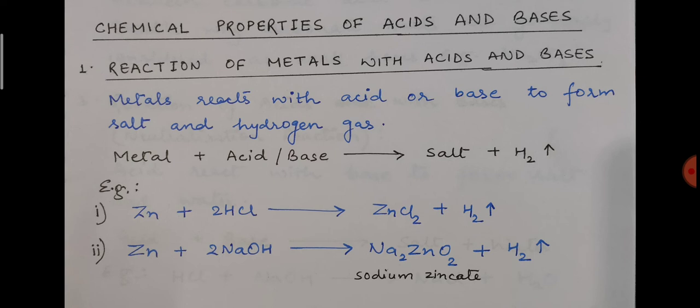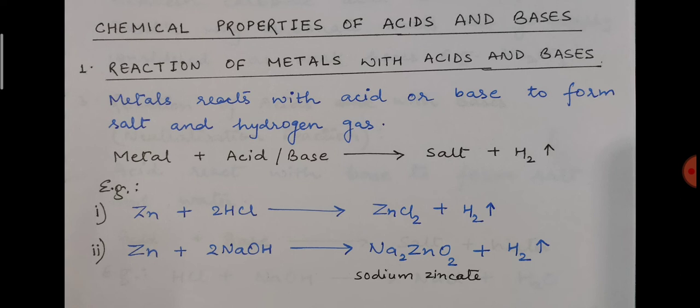So metals react with acid or base to form salt and hydrogen gas, and you can see that I have provided one general formula: metal, when it reacts with acid or base, gives salt and hydrogen gas. That means whether it is reacting with acid or base, the nature of the product which you will get will be salt and hydrogen gas. I have provided two examples also.